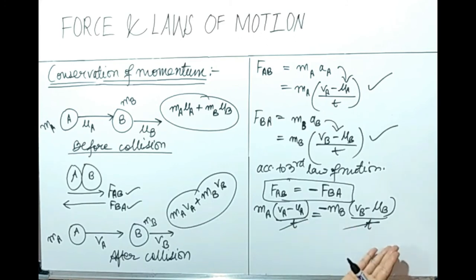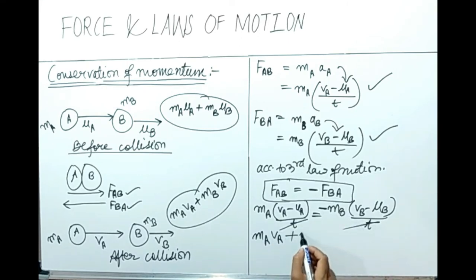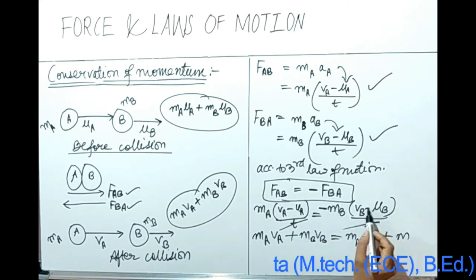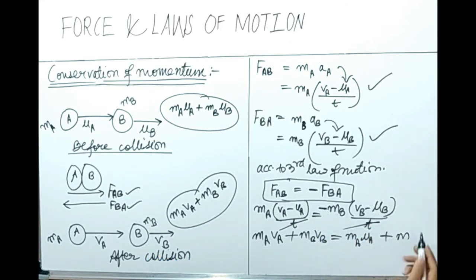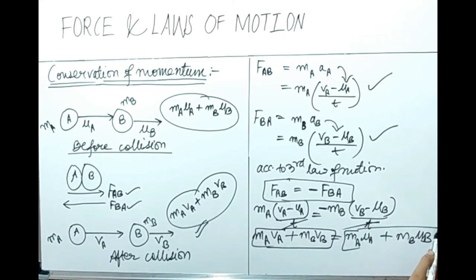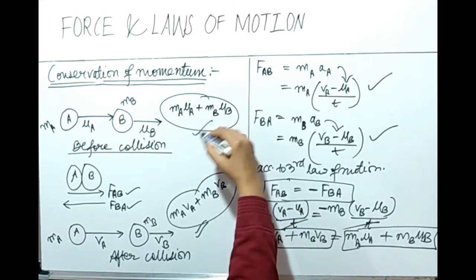Now just rearrange the terms. This can be written as MAVA plus MBVB equal to MAUA plus MBUB. Take this minus MB inside and minus UB here, it will become plus MBUB. So this is our momentum after the collision, and this is our momentum before the collision.